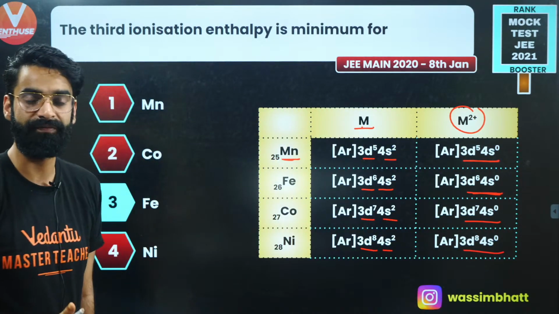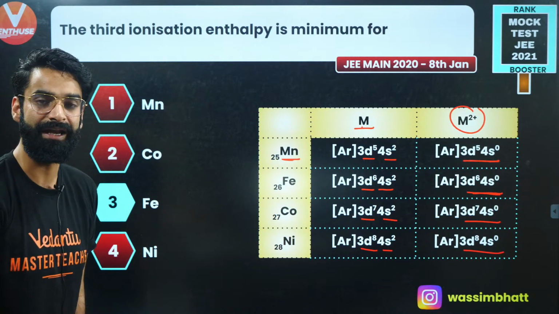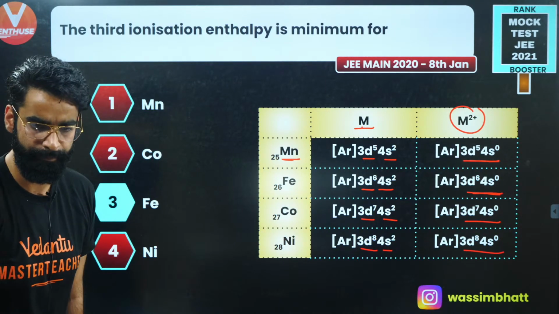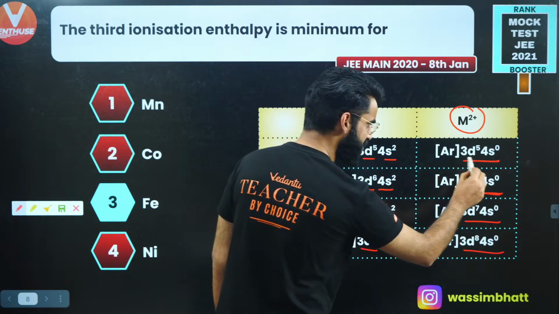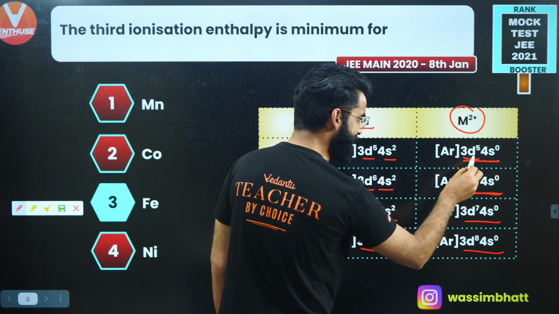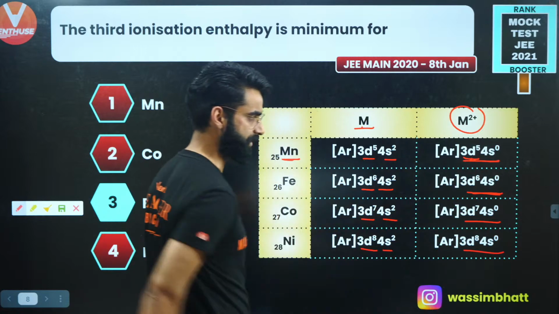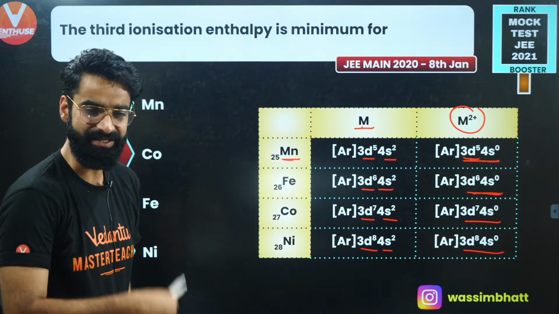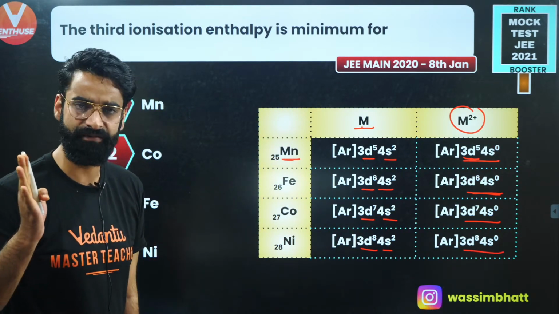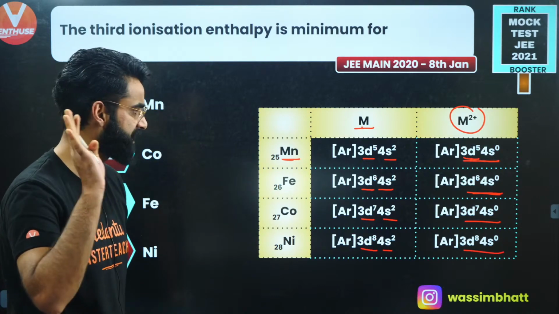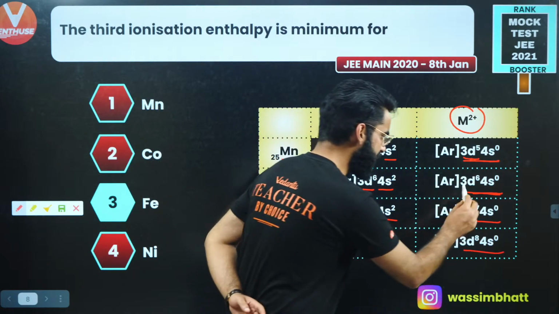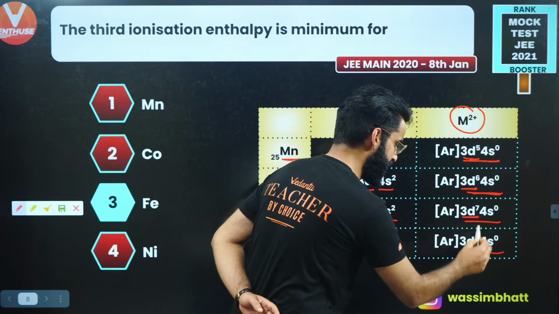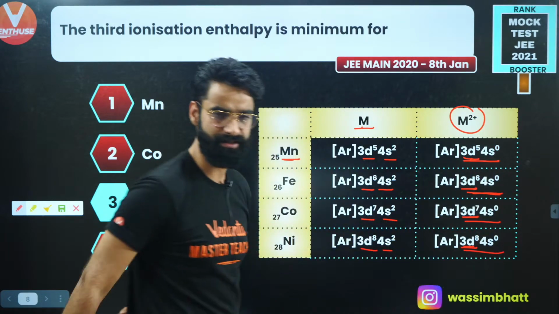Now, where the amount of energy needed to take the third electron out will be less among all? Just check the configurations. Over here, you have got 3d5 configuration. So to take the electron out from 3d5 configuration, you need a lot of energy because 3d5 is exactly half-filled configuration, right? Which is very, very stable, right? Now among these three, over here we have got 3d6. Over here, we have got 3d7. Over here, we have got 3d8 configuration.